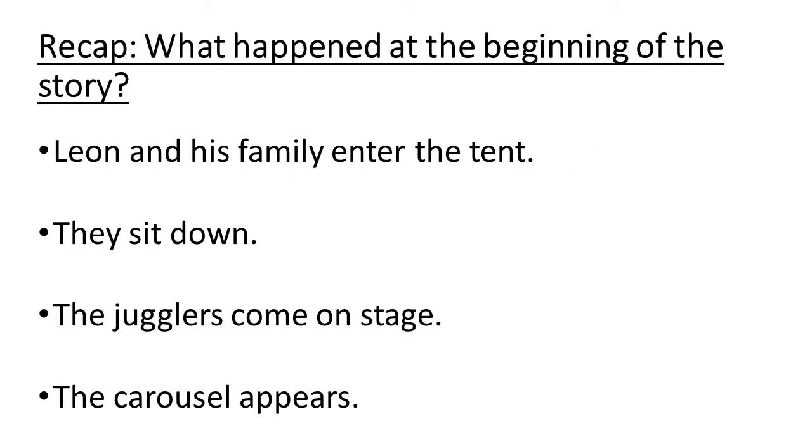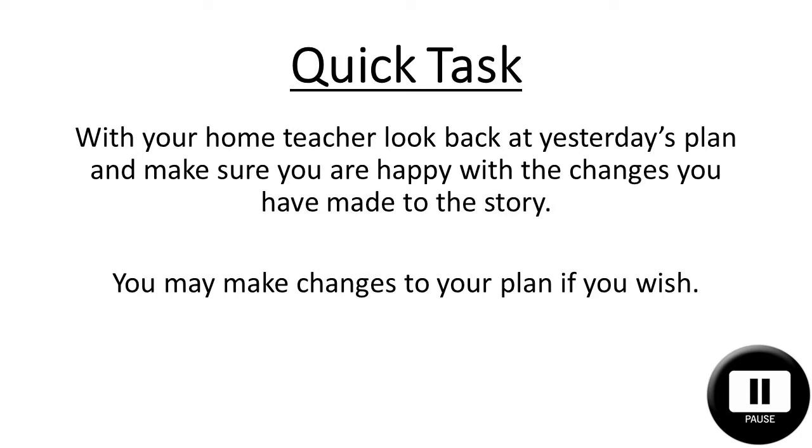Let's just recap what happened at the beginning of the story. Remember, Leon and his family entered the tent. They sit down, the jugglers come on stage, and then the carousel appears. Time for your next quick task. With your home teacher, look back at yesterday's plan and make sure you are happy with the changes you have made to the story. You may make changes to your plan if you wish.